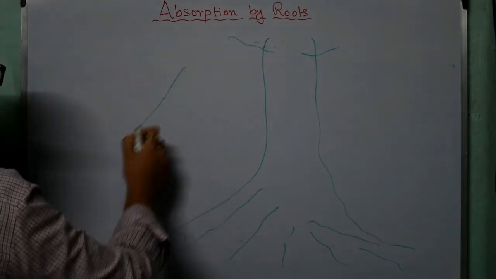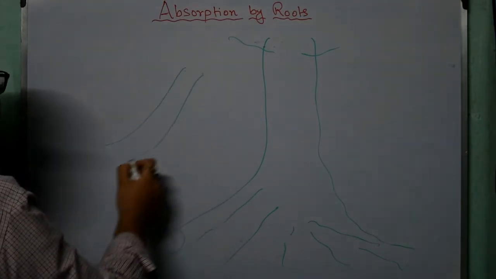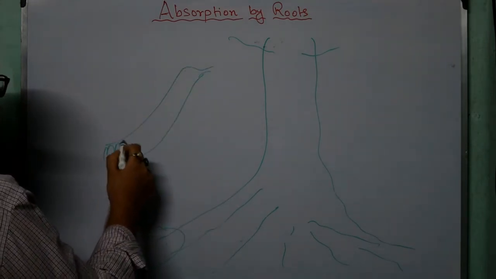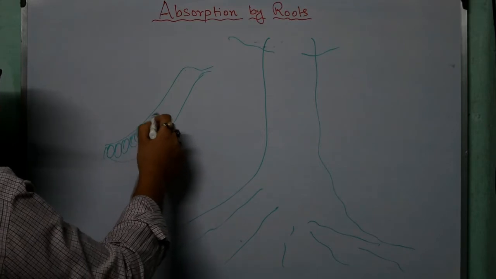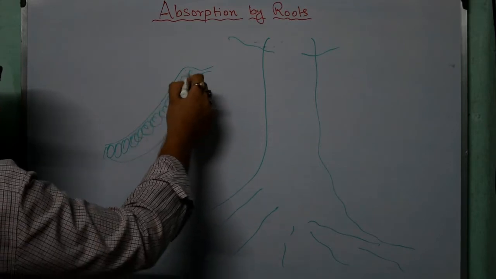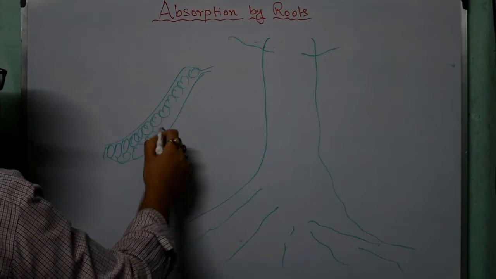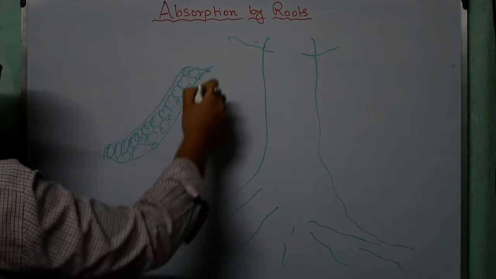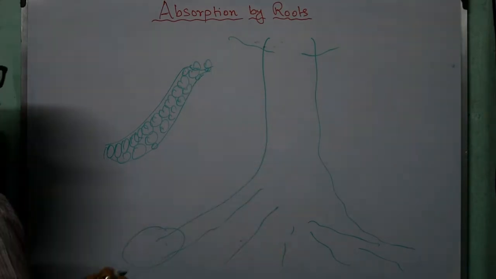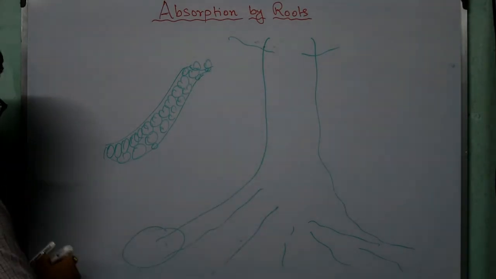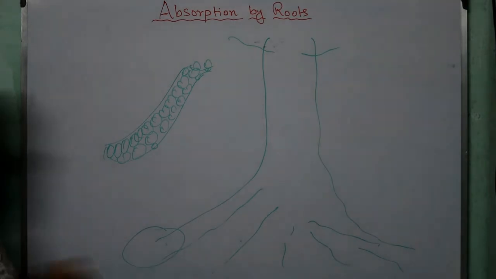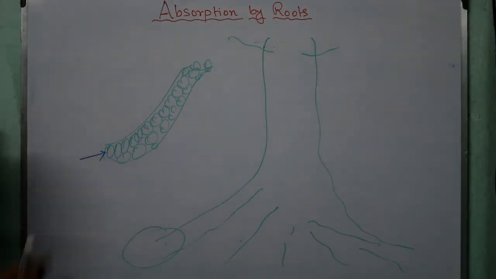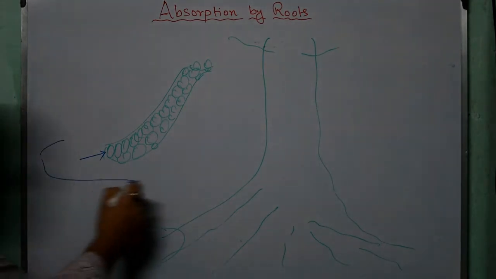See, if I take this particular thing to be an example of a root, then there are many cells which are tightly packed. Now what happens when water or nutrients enter from the soil? See, okay, this is the soil.